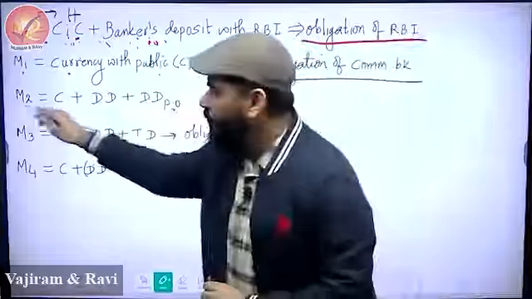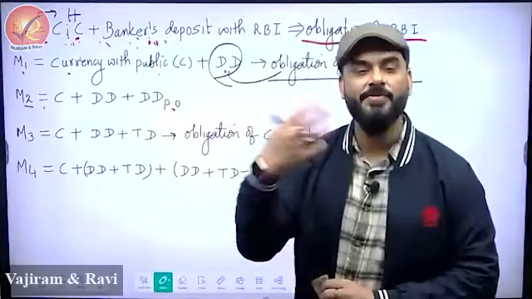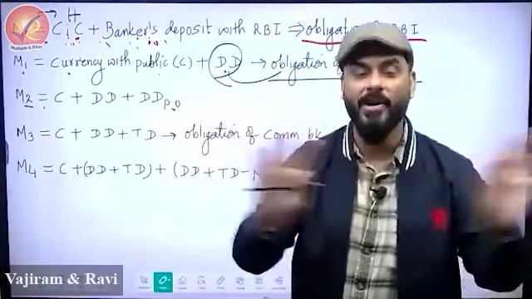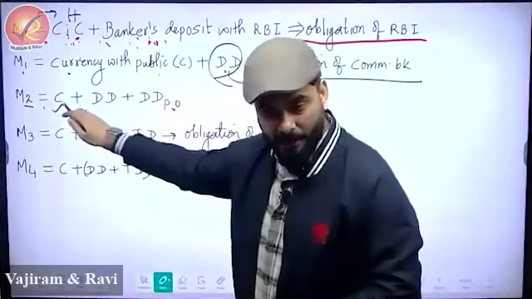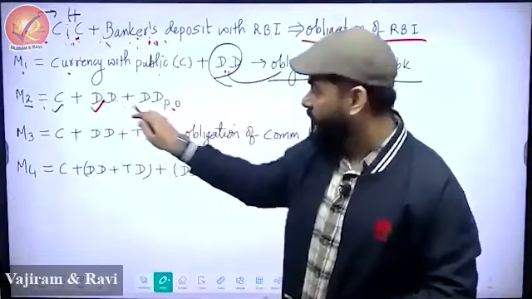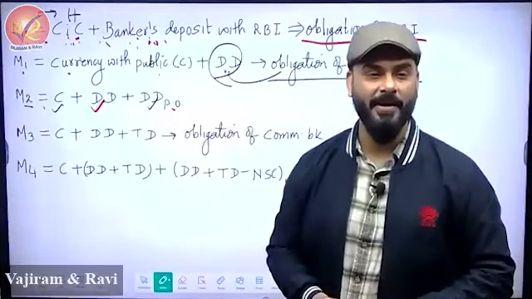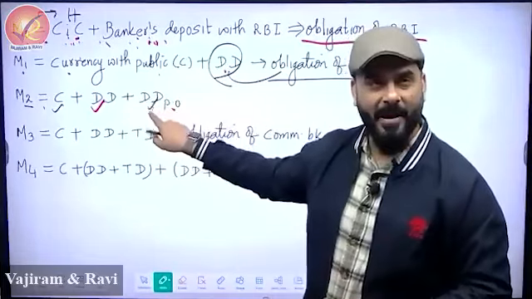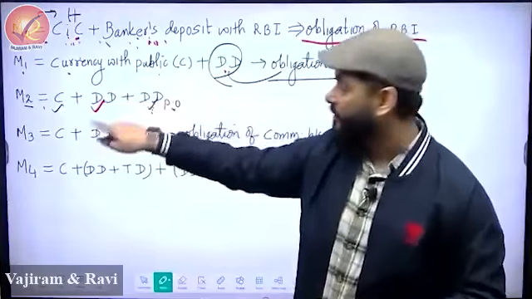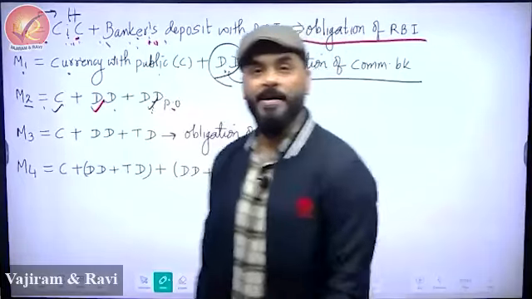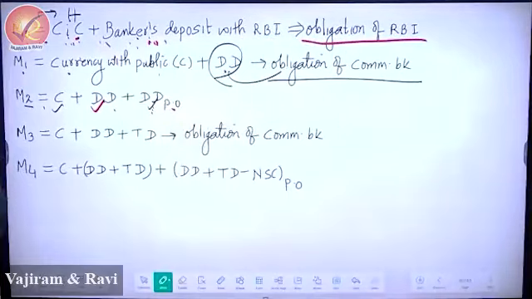So what is M2? What is the money which I can spend in totality if I want to, without restriction? So cash in hand, savings account in HDFC, savings account in post office. These are the things I can easily spend. But this one is slightly difficult. I have to go to post office, spend time, etc. This is less liquid than M1. So please write M2 is less liquid than M1.